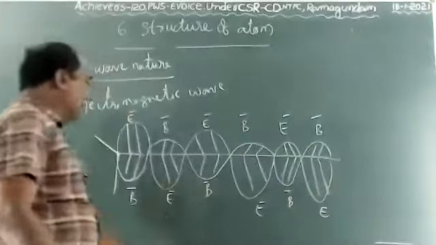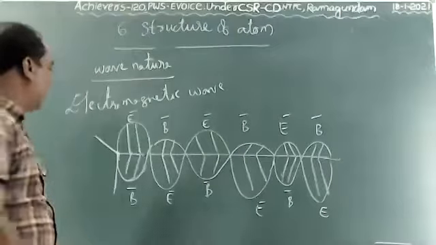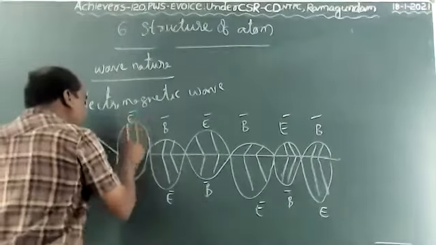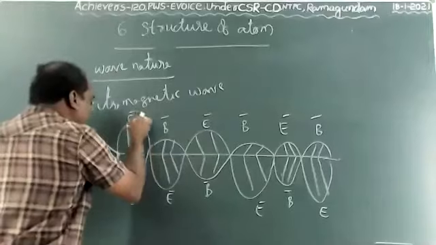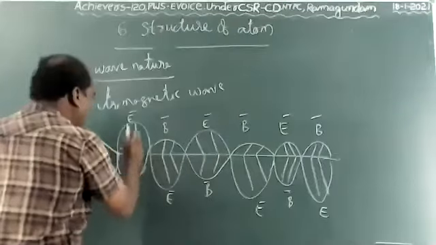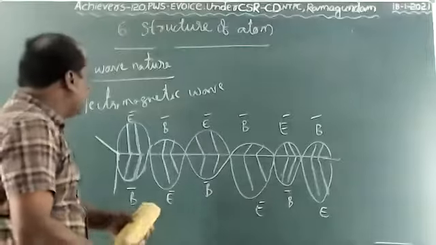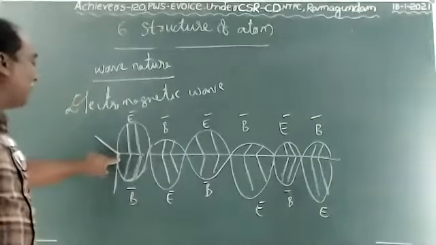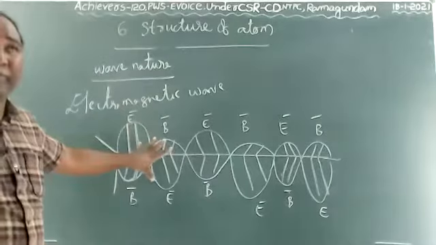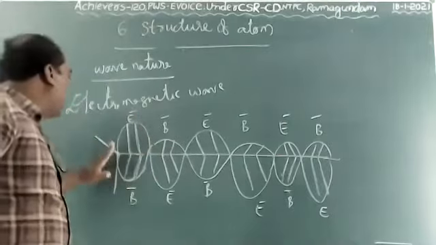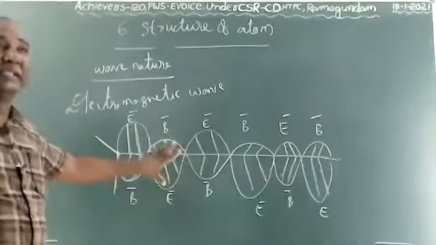See, children, it is the electric field and the magnetic field. The electric field is entirely perpendicular to the magnetic field: electric field, magnetic field, electric field, magnetic field. So the electromagnetic waves are perpendicular to each other.